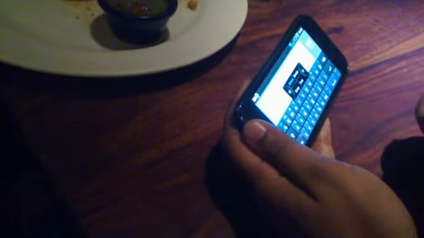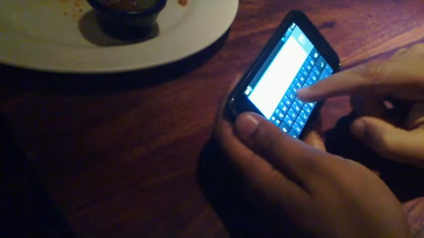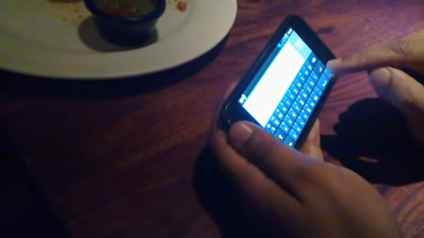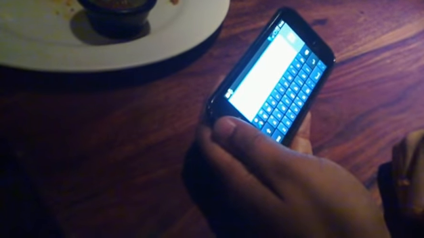One thing though, if I want to type the same alphabet twice, how do I do it on Swype? Oh yeah, that's pretty easy. Let's say you want to type the word greet, G-R-E-E-T. Say meet, M-E-E-T. Say feet, F-E-E-T. Oh, okay. Oh, cool. So that's a pretty awesome phone then.